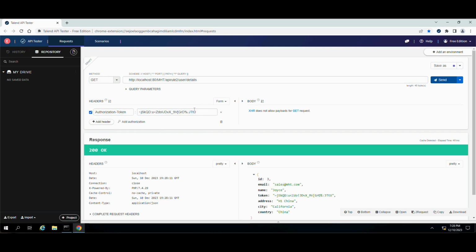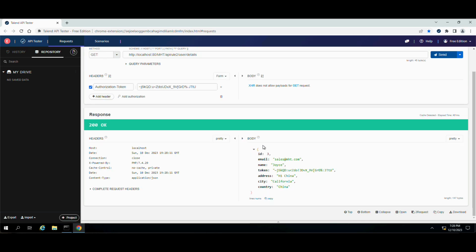Yes, because we are not giving any information here. We are trying to get some information, so we are making a GET request, and as you can see I have the information of sales, whose ID is 3 and its email is sales@mhd.com.